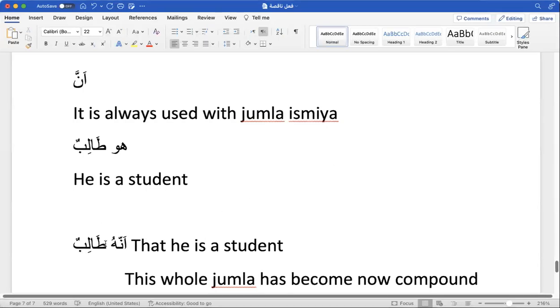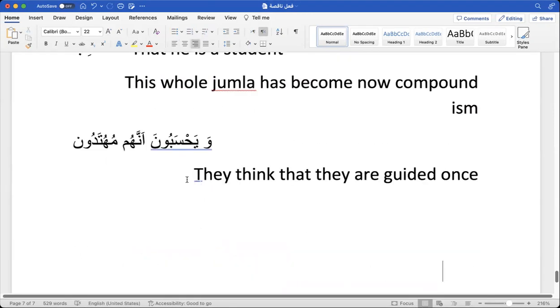Annahu talibun, you can make it as a translation: that he is a student. But this is still an ism. That he's a student does not make a complete sentence, right? But he is a student makes a complete sentence. That he's a student does not make any complete sentence until you put something before it. So if you say annahum muhtadun, that they are guided ones, it does not make any sense. But if you remove anna and you say hum muhtadun, they all are guided ones, that makes sense. Correct?